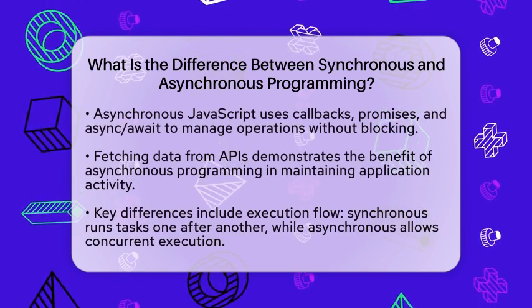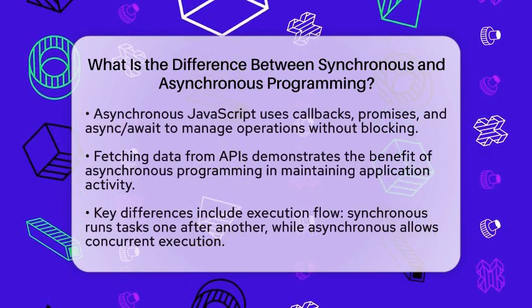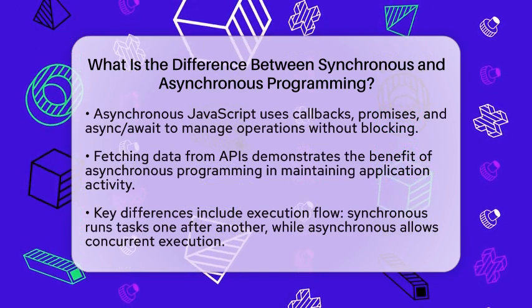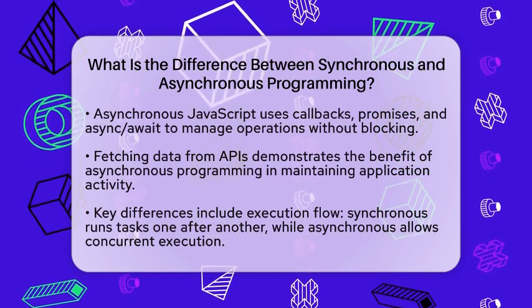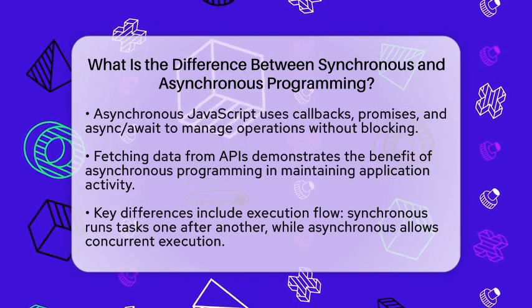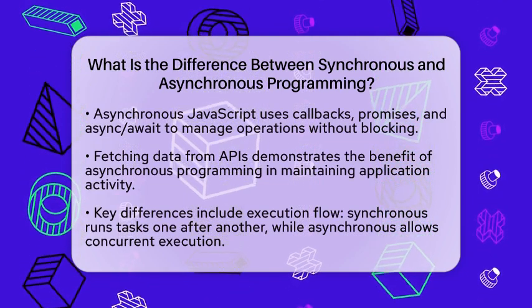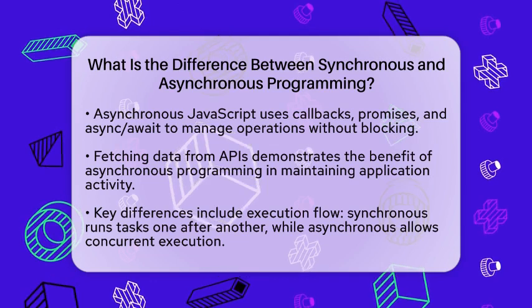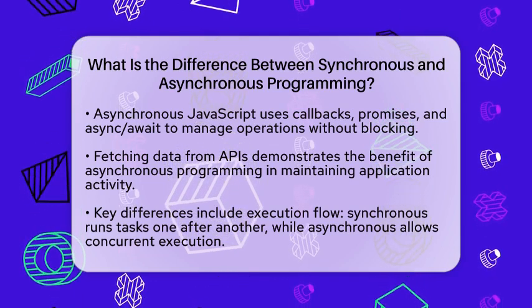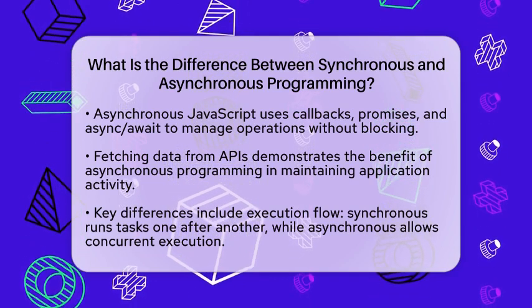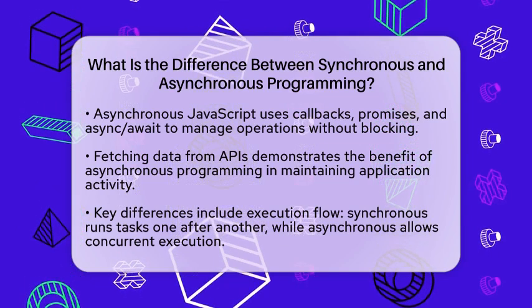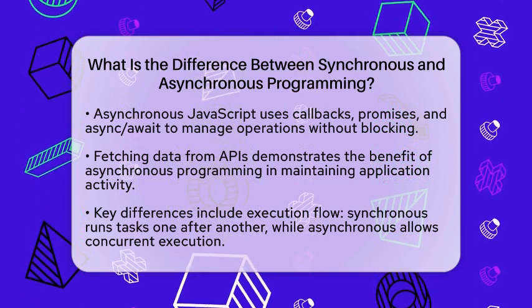Let's break down some key differences. First, the execution flow is different. Synchronous programming runs tasks one after another, while asynchronous programming allows tasks to run concurrently or in the background. Second, blocking behavior varies. Synchronous programming blocks the thread, but asynchronous programming does not, allowing other operations to proceed.